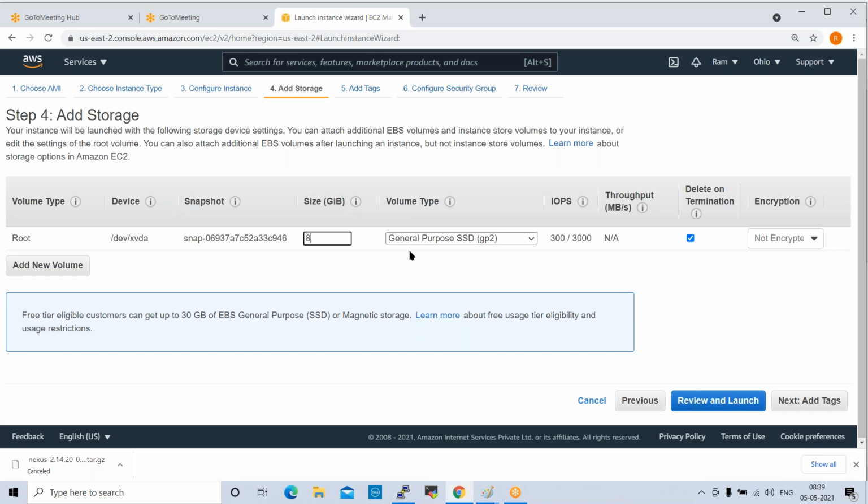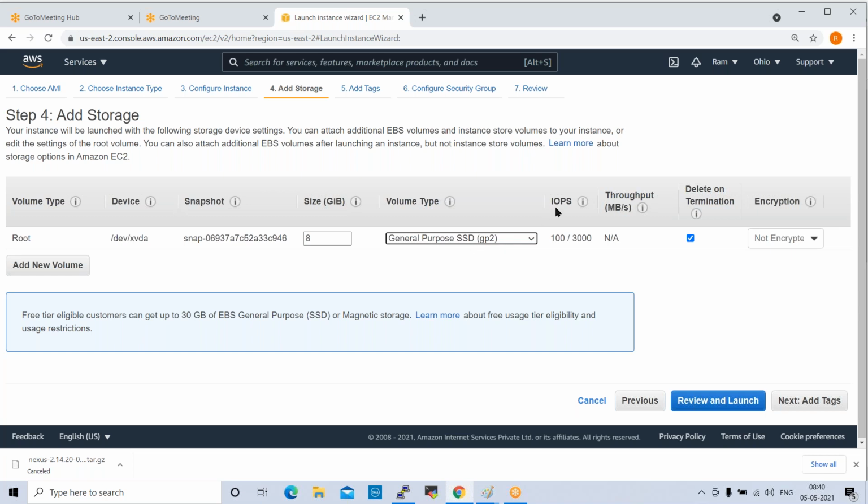Volume type here is showing general purpose SSD, GP2. What is SSD? In our laptops also we are using SSD drives, right? Solid state drives. These are high performance storage drives. Here we have different storage types available: general purpose SSD GP2, general purpose SSD GP3, like this. By default, they are giving the first one, general purpose SSD, GP2.